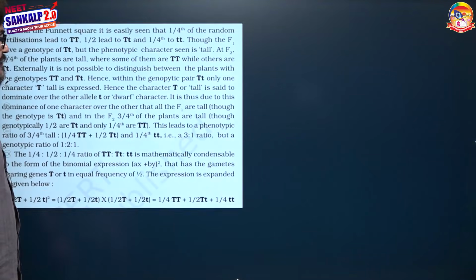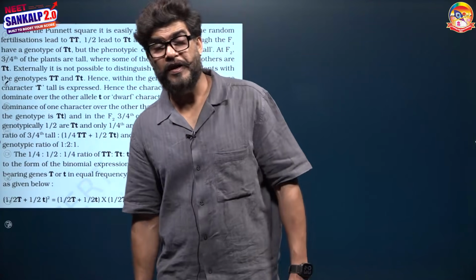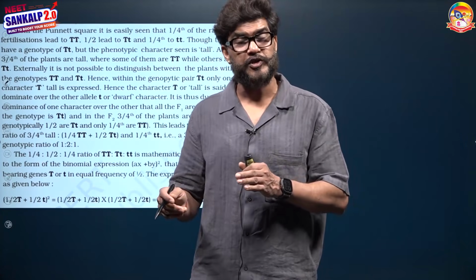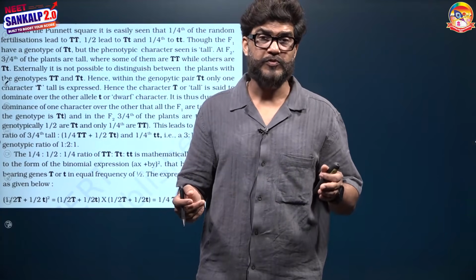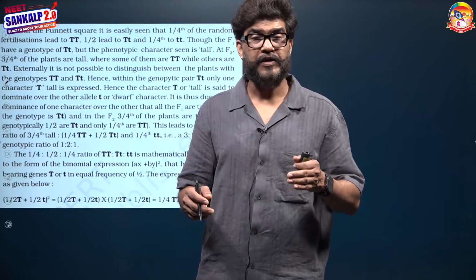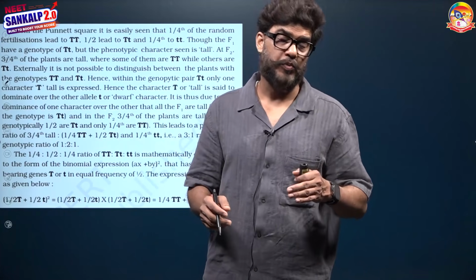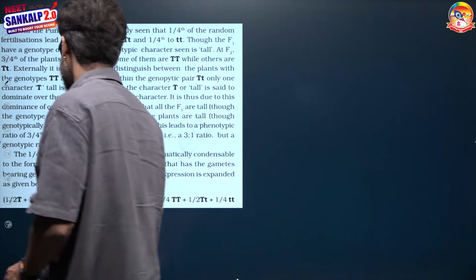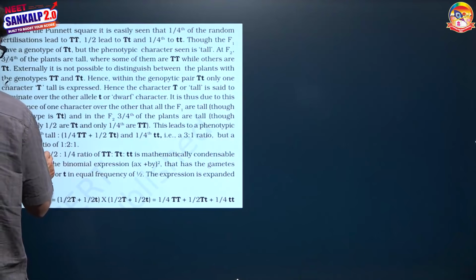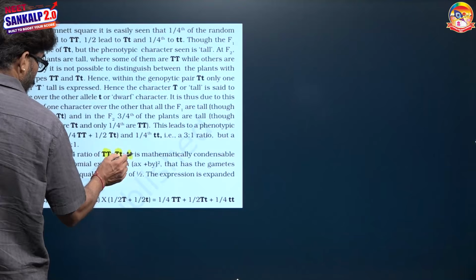In this manner, we can say it is a kind of binomial. Capital T crossed with small t gives capital T small t. When capital T small t self-pollinates, it means capital T small t crossed with capital T small t. It means A square plus 2AB plus B square is the binomial. Capital T T is equivalent to A square, capital T small t is equivalent to 2AB, and small t small t is B square. The binomial follows the 1/4, 1/2 and 1/4 ratio of capital T T, capital T small t and small t small t.